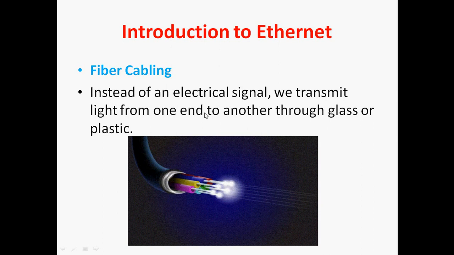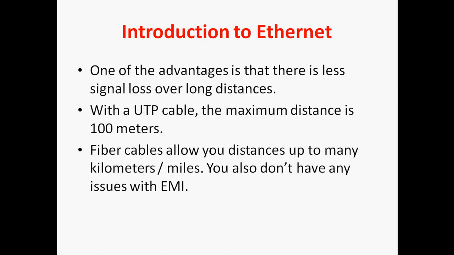Okay, next one is fiber cabling. Instead of electrical signals, we can transmit light from one end to another through glass or plastic. One of the advantages is that there is less signal loss over long distances. With a UTP cable, unshielded twisted pair, the maximum distance we can use is 100 meters only. But a fiber cable allows distances up to many kilometers and miles. You also don't have any issue with EMI, electromagnetic interference.